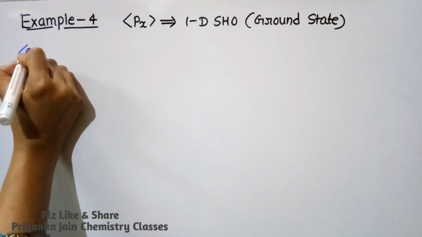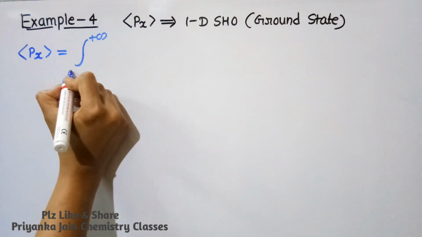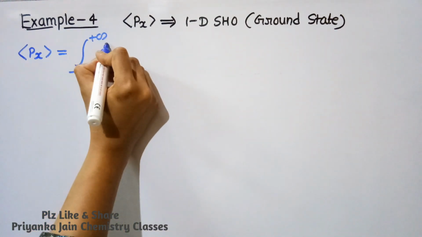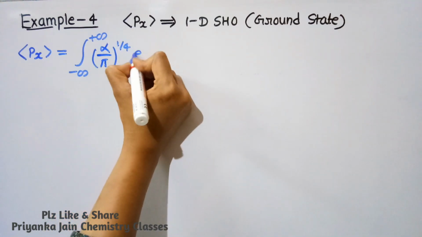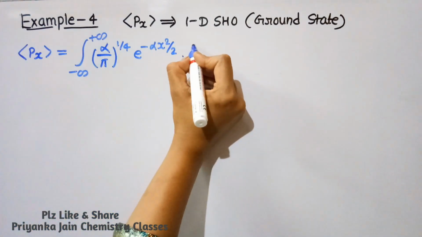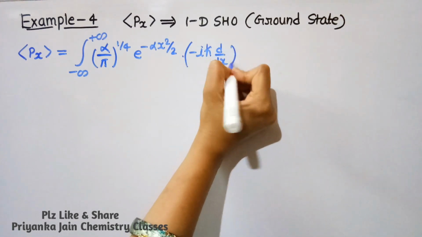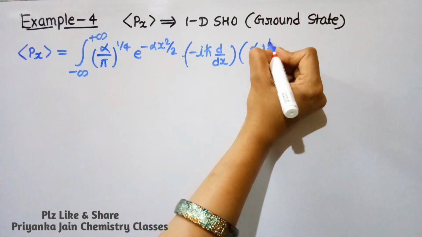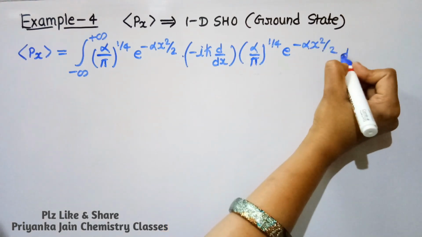So similarly we have to do the same operation here. What we have to do? Integrate between the limits from plus infinity to minus infinity, and then write down here the wave function, that is (alpha/pi)^(1/4) e^(-alpha x^2/2), and then what is the value of the linear momentum operator? Minus iota h cross d by dx. In this way, right? And then again write down this wave function (alpha/pi)^(1/4) e^(-alpha x^2/2) dx.